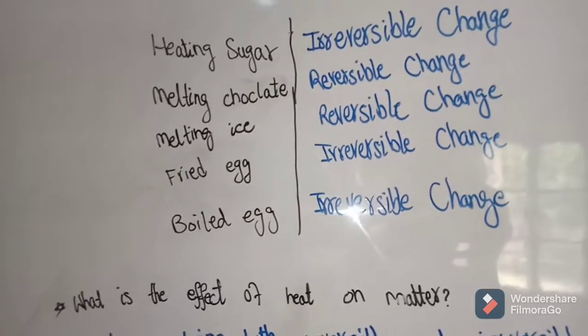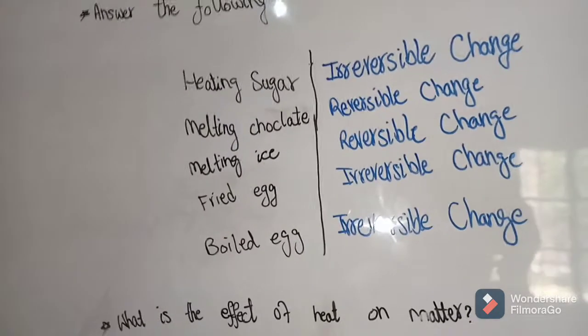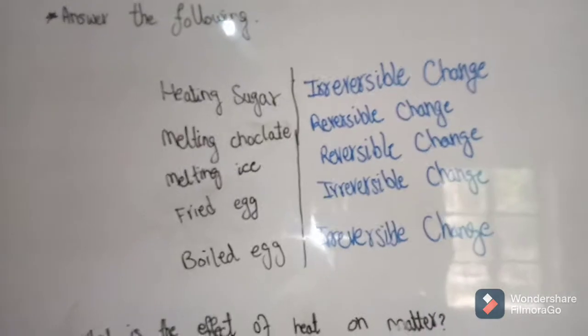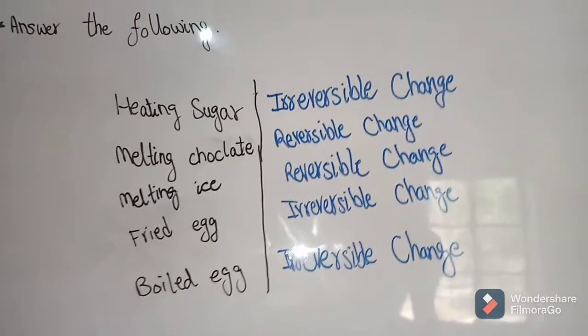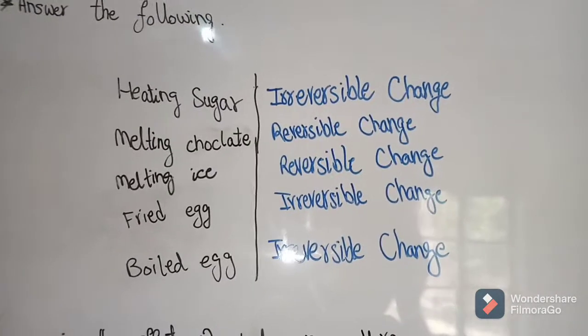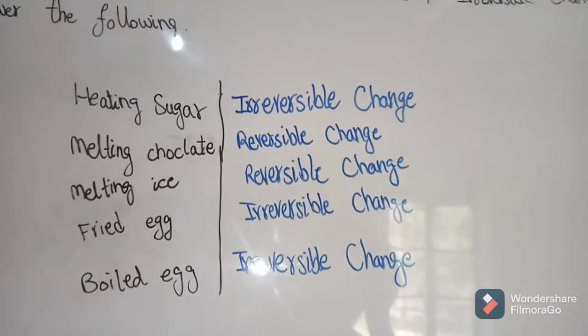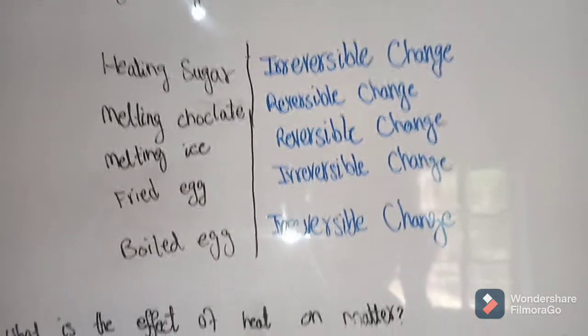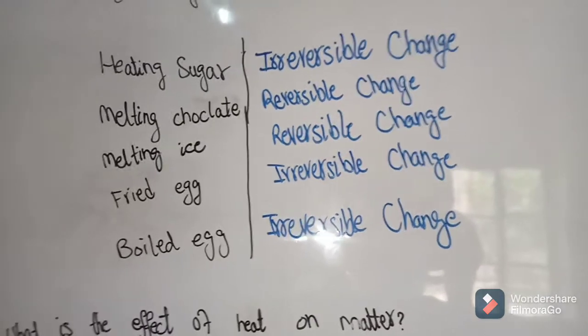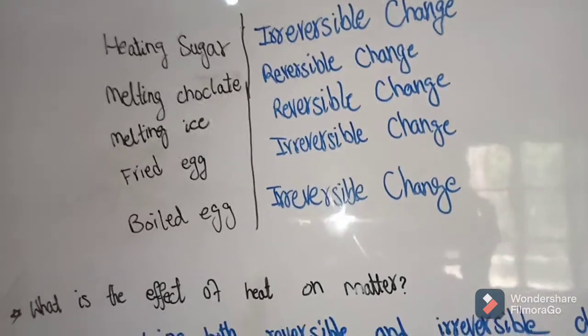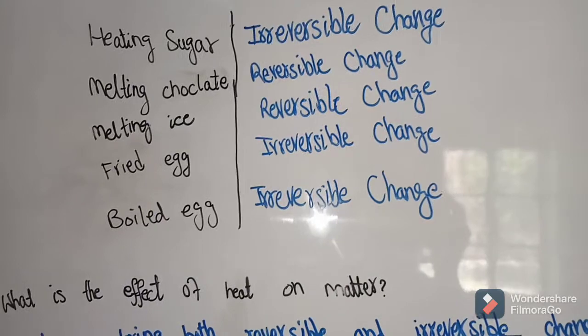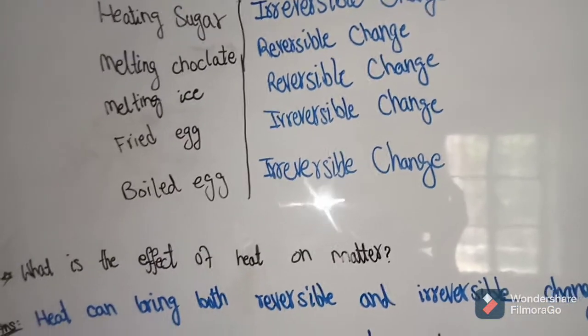Melting ice is also reversible: when we melt ice it becomes water, and when we freeze water it becomes ice. So solid to liquid and liquid to solid. So it's also a reversible change. Fried egg cannot be reversed to be like a raw egg. So this is an irreversible change, and boiled egg is also an irreversible change.